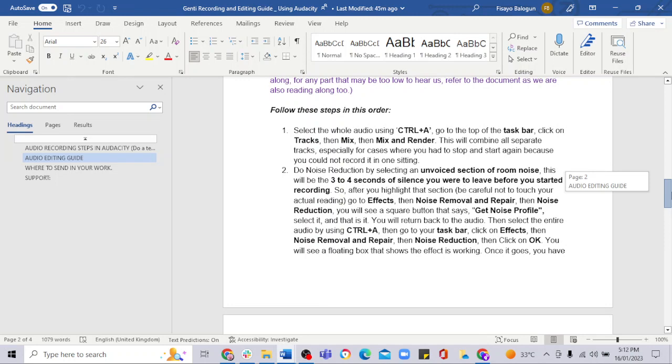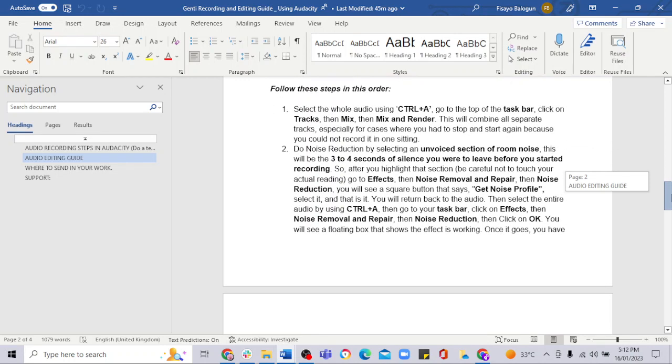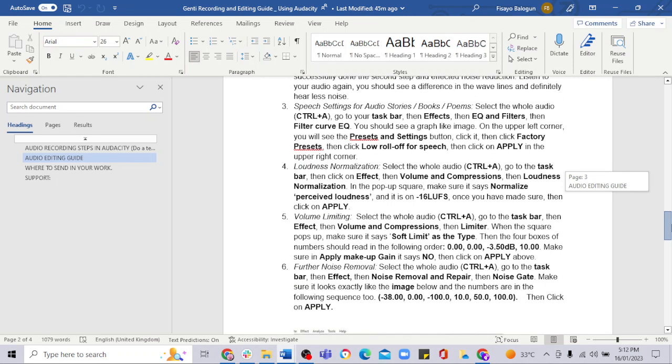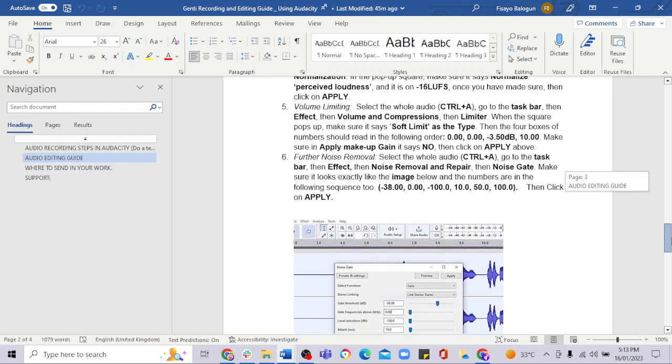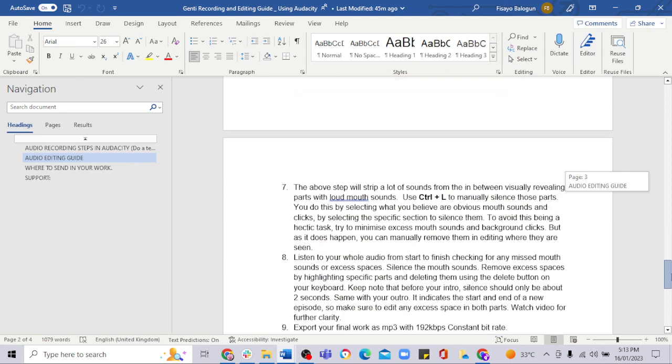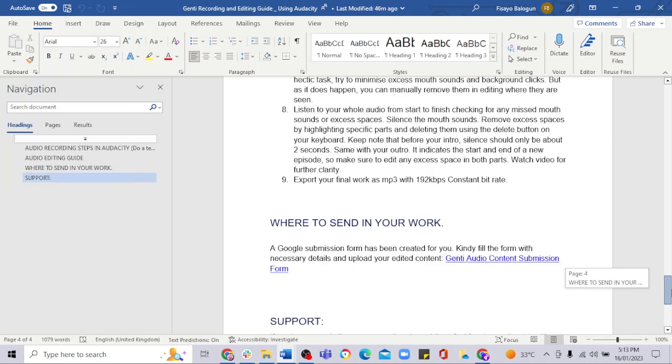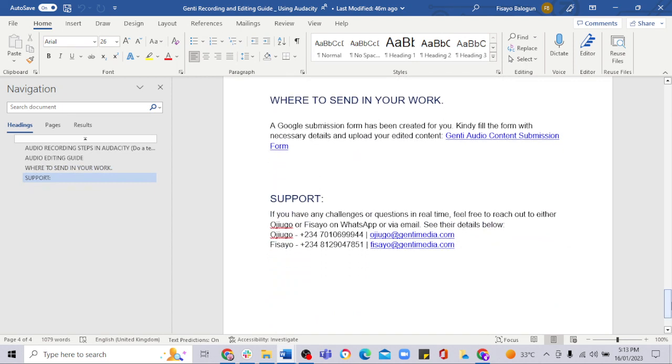The guide will take you through the various steps: mix and render, noise reduction, speech settings, loudness normalization, volume limiting, further noise removal, as well as silencing mouth sounds and exporting. So as you can see, it's a very detailed document. We really advise you read it and watch the video as well, because it's going to really help you not just for Genti but for recording in general. And these are our support lines for WhatsApp and also for our email.